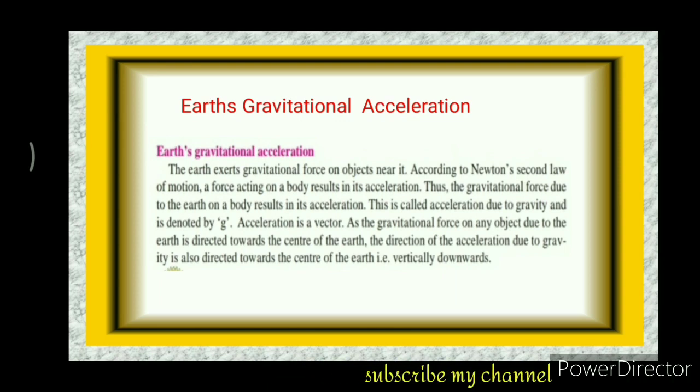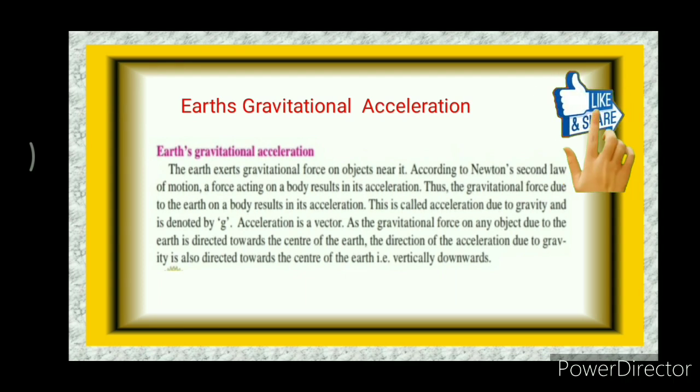Earth's gravitational acceleration. The Earth exerts gravitational force on objects near it. According to Newton's second law of motion, a force acting on a body results in its acceleration. Thus, the gravitational force due to the Earth on a body results in its acceleration. This is called acceleration due to gravity and is denoted by g.